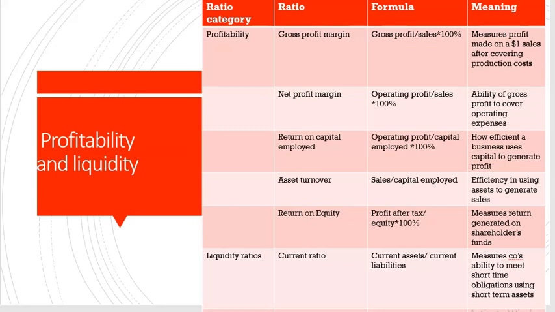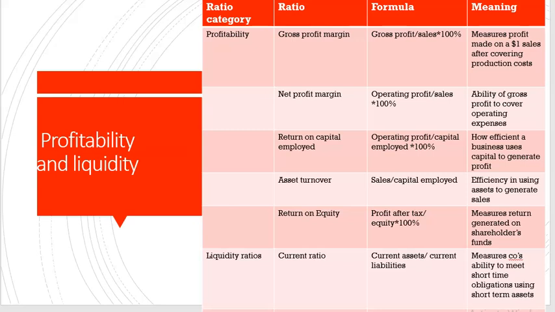Asset turnover. Asset turnover is calculated as sales over capital employed. How many times does our capital employed go into sales? So basically, it means our efficiency in using assets to generate sales. If you have got a machine, maybe you have got a blade making machine, we bought it at 1 million.